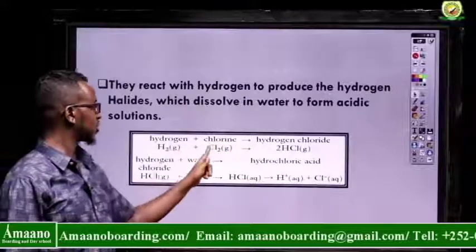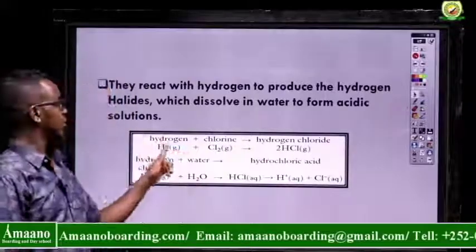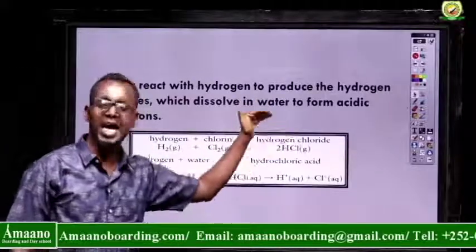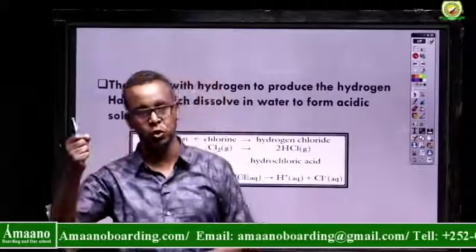For example, hydrogen plus chlorine gives hydrogen chloride. Hydrogen plus iodine gives hydrogen iodide. Hydrogen plus bromine gives hydrogen bromide. These halides dissolve in water, and when they dissolve in water, they produce acidic solutions.